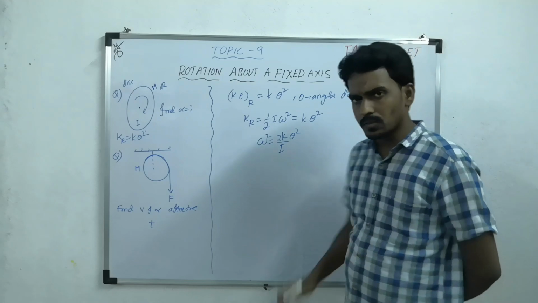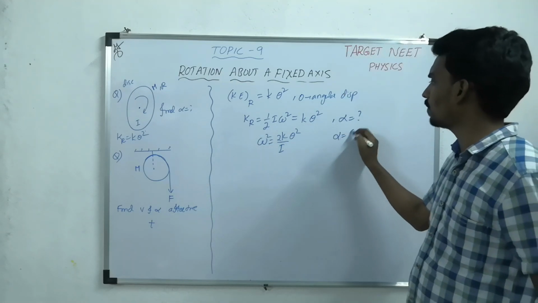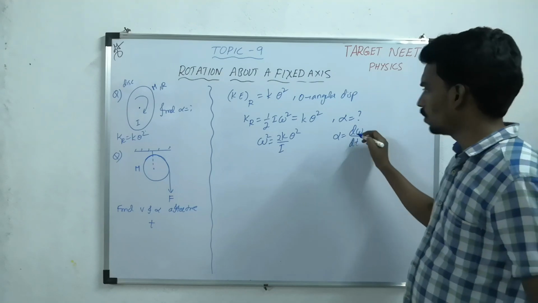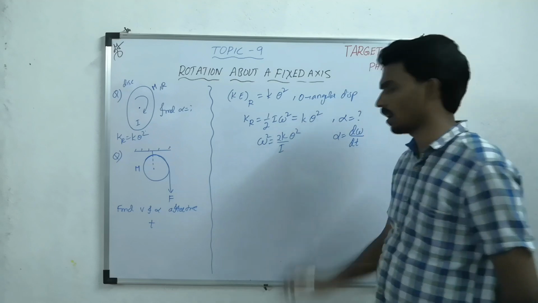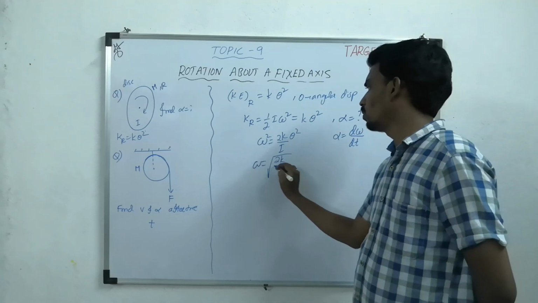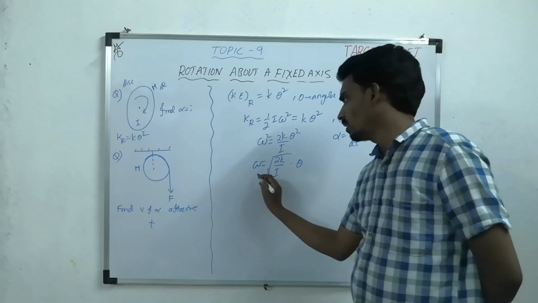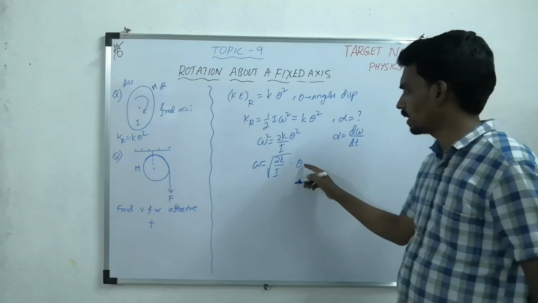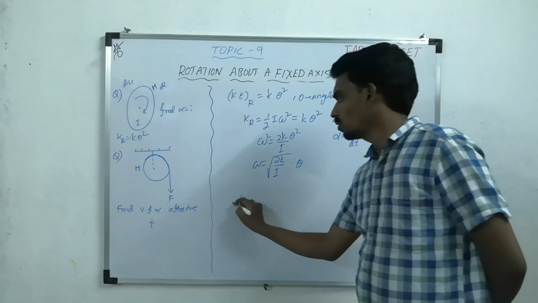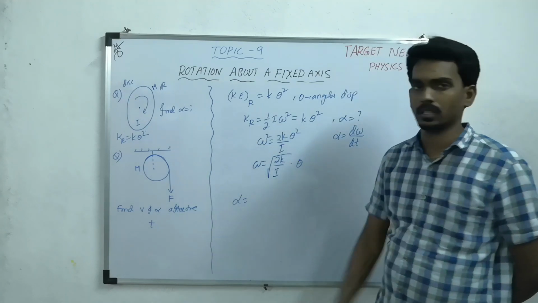But why have I done this? Because we need to find out alpha. Then you should get the idea that alpha is d omega by dt, where if you know omega, then you can find alpha. So omega will become root of 2k by I times theta. Here I found the omega value in terms of theta, then you can go for differentiation. So the key thing is, if you get this thought, then you will get it.